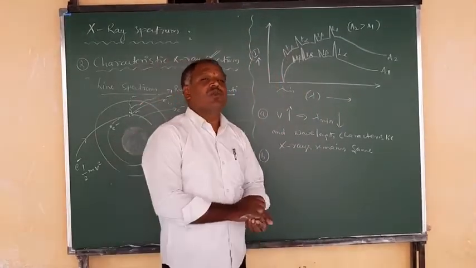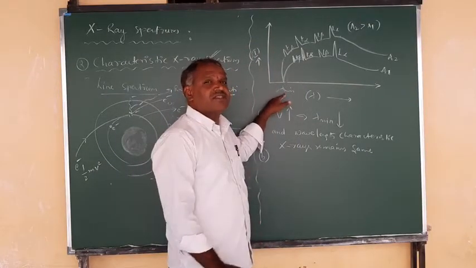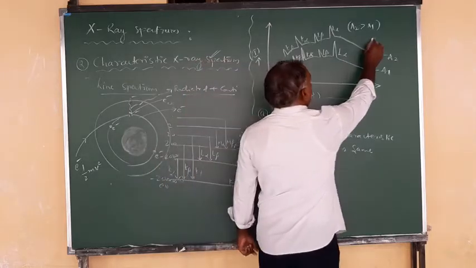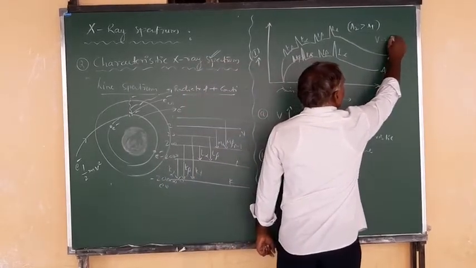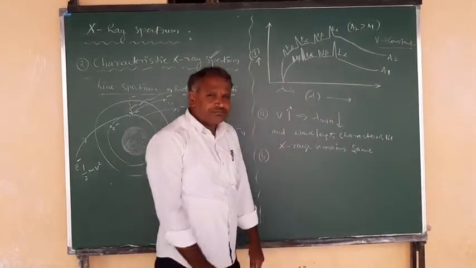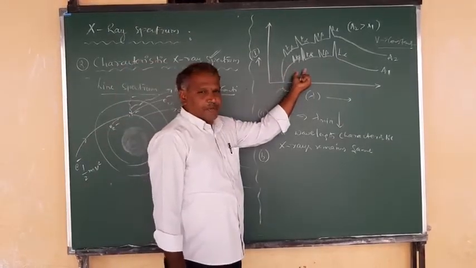But what about the minimum or cutoff wavelength in the X-rays? It remains constant, as we are maintaining the operating potential V constant, so we cannot change the cutoff wavelength in the X-ray spectrum, right? So this is another graph you can observe.